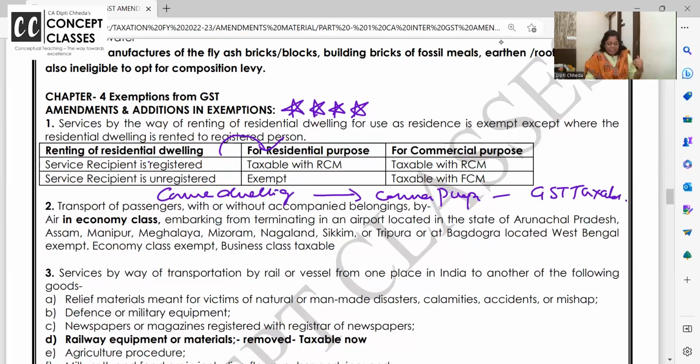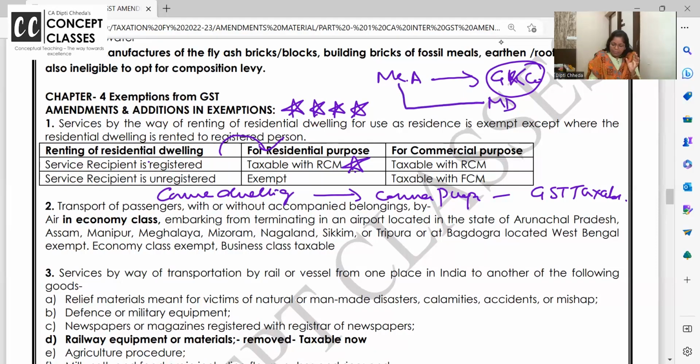Now, residential dwelling. If you have given it out for residential purpose, and the service recipient is registered, then it is taxable with RCM, reverse charge mechanism. I am a sole proprietor, Mr. A. I have given my residence on rent to GK Corporation, say a partnership firm or a company, whatever it is, for the residence of their MD.